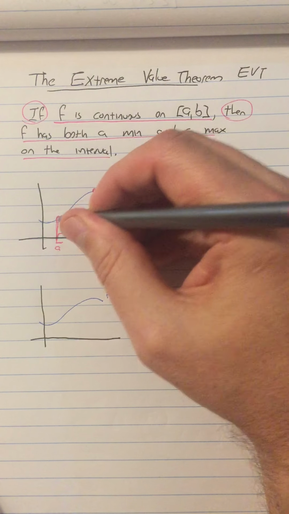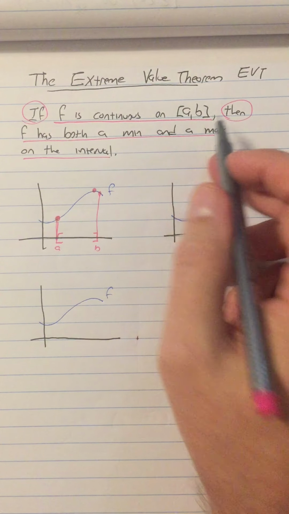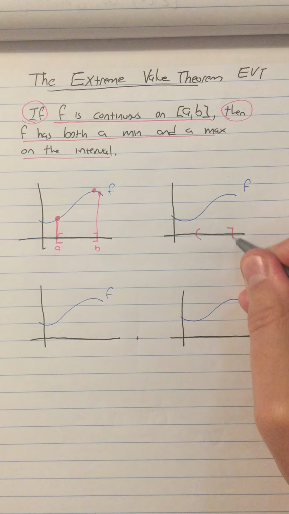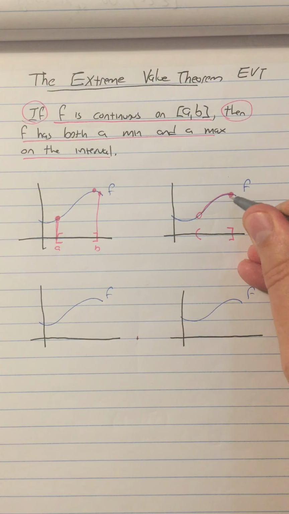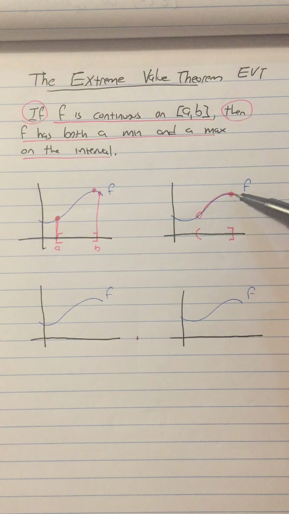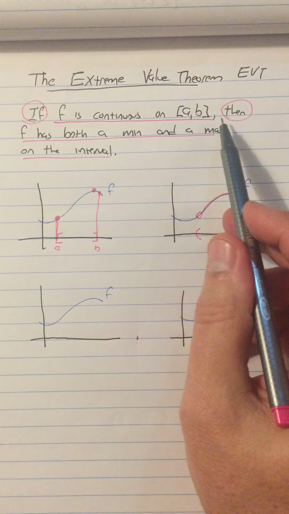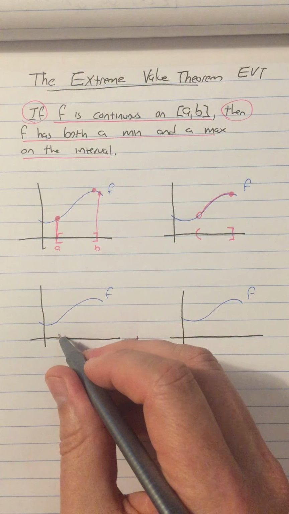The maximum is here, the minimum is here, all right? But if I take the same function, and I'm not on a closed interval, so let's say I do this, then I'm really only looking at from here to here. So in this case, f has a max, but it does not have a min, because what should be the min is excluded. So this happened because we're not looking at a closed interval, even though f was continuous.